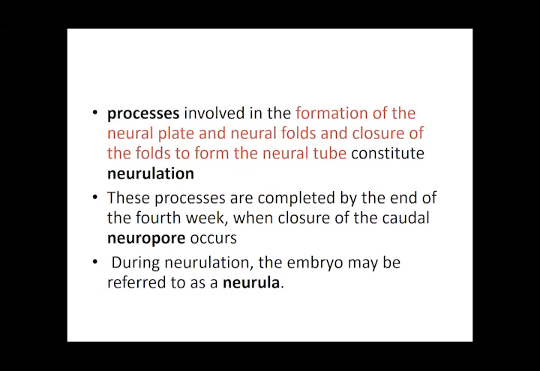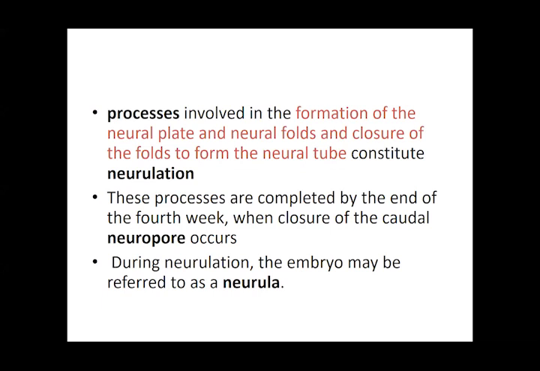This neural plate is flat and it folds to form a tubular structure, and then it closes and forms a complete tubule that is going to be called the neural tube. And as we called the previous process gastrulation, the trilaminar formation, this is called neurulation.